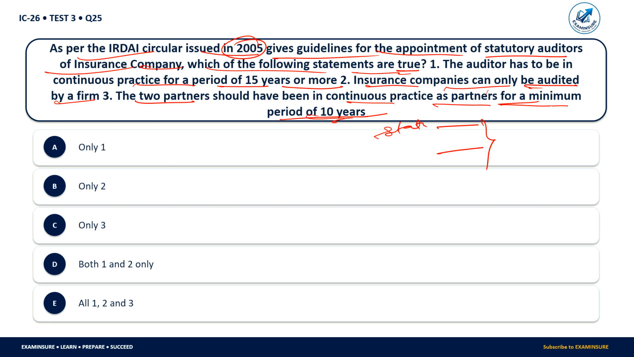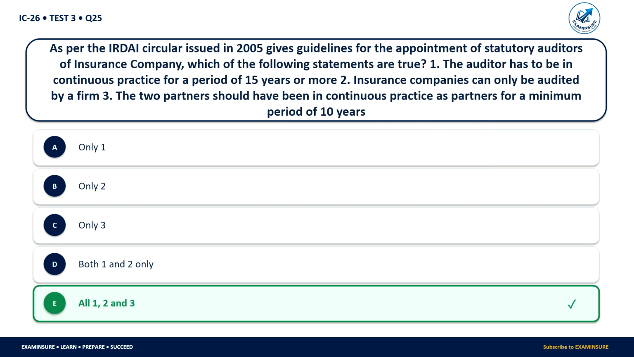So which is correct one? Only one, only two, only three, both one and two, and all. So here all three are correct.